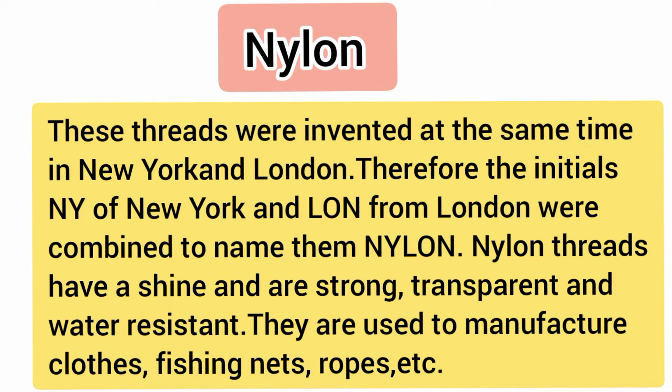Children, now let us study nylon. These threads were invented at the same time in New York and London. Therefore, the initials capital N and capital Y of New York and London were combined to name them nylon. Nylon threads have a shine and they are very strong, transparent and water resistant. They are used to manufacture clothes, fishing nets, ropes, etc.